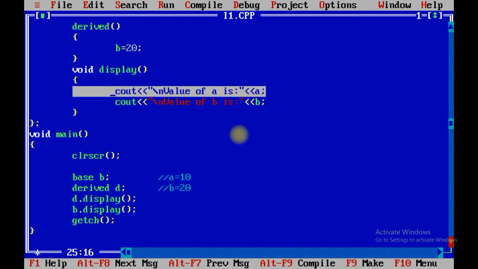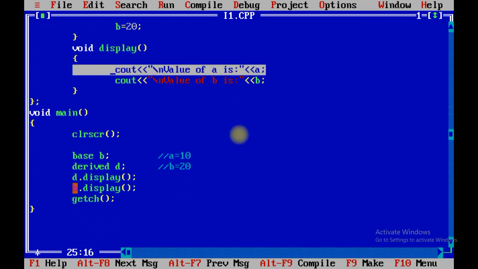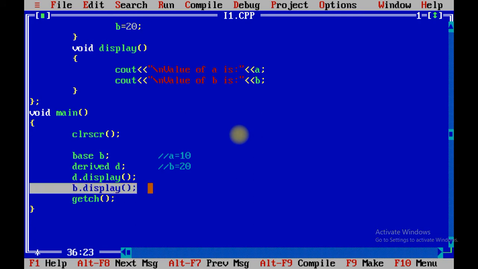Now my question is, suppose I am going to use b dot display, at that time just think what will be the output. See, this line will not print any output.